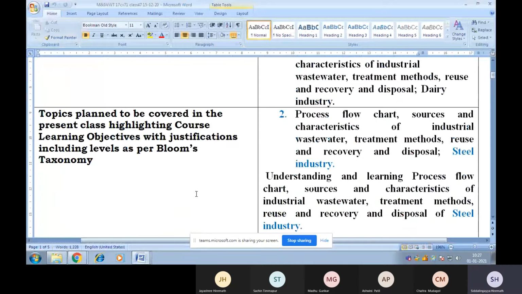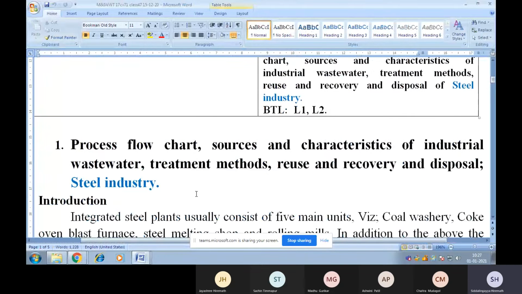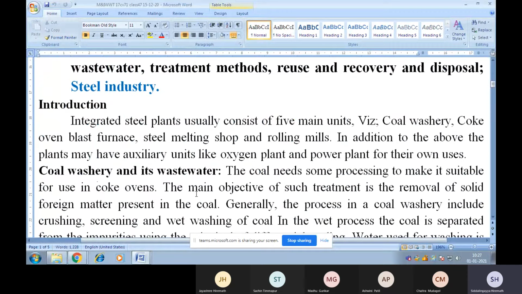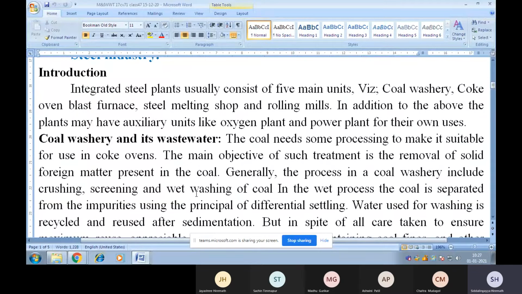So, dairy wastewater we have discussed. Now let me discuss the process flow chart, sources, and characteristics of steel industry wastewater, treatment methods, as well as reuse, recovery, and disposal of wastewater generated in the steel industry. Let me introduce the topic.